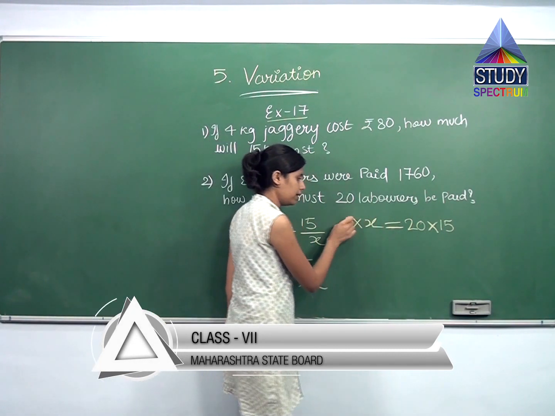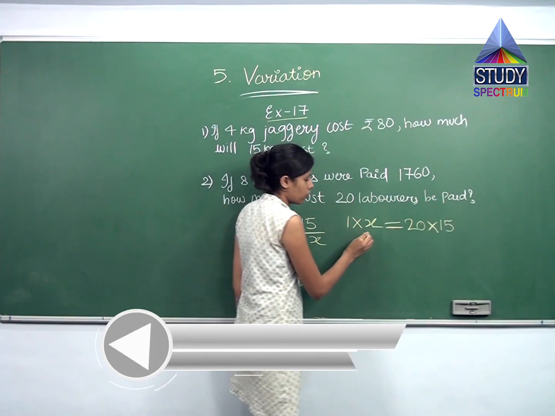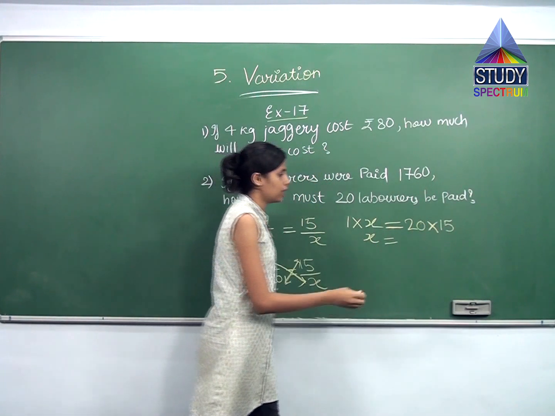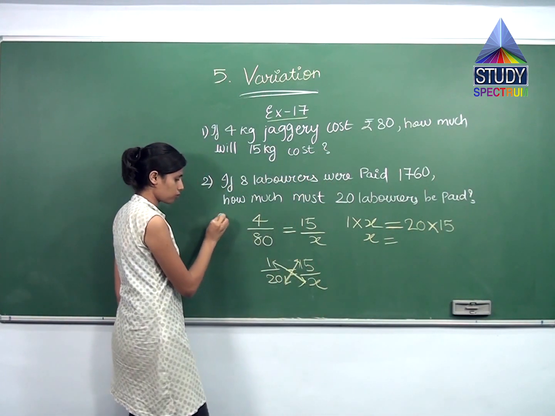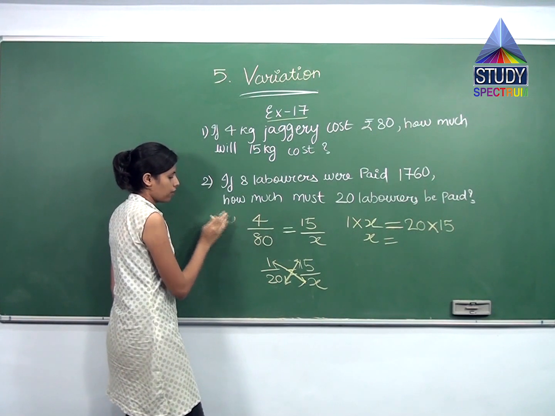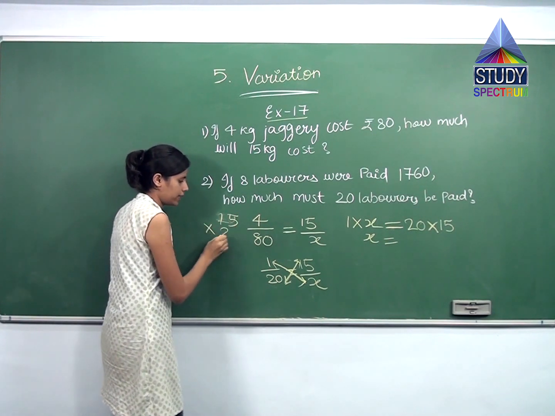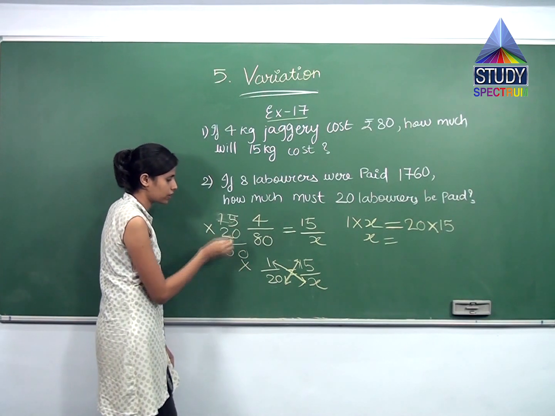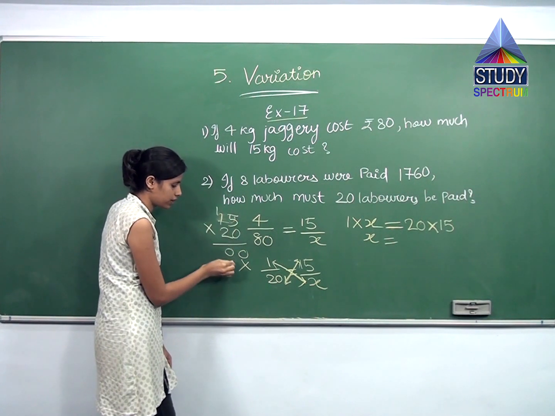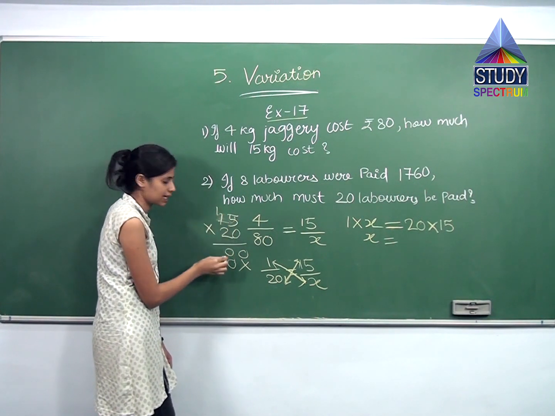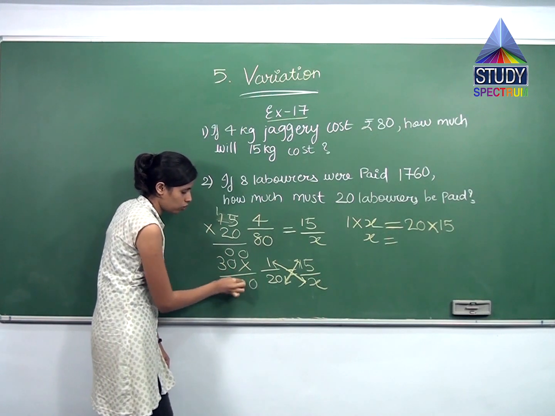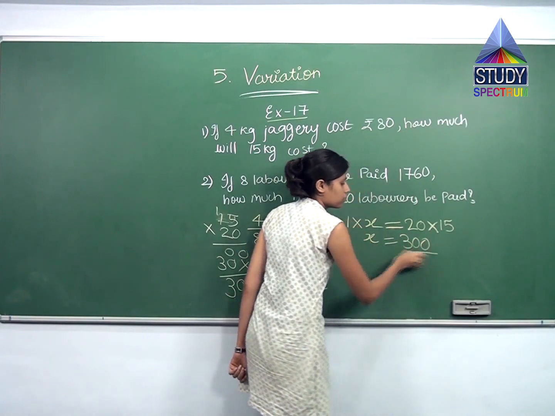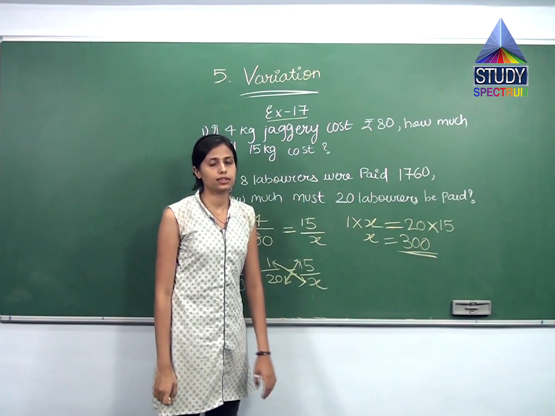Let us solve it. 1 multiplied by x gives me what? X itself. So I'll get x over here, x equal to 20 multiplied by 15. Let us multiply 20 by 15. 15 multiplied by 20. 0 5s are 0, 0 1s are 0. Cross over here, 2 5s are 10. So 1 over here, 0 over here. 2 1s are 2 plus 1 is 3. 0 0 3, 300.